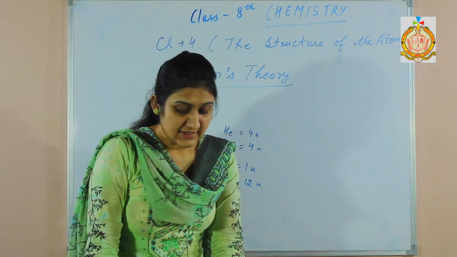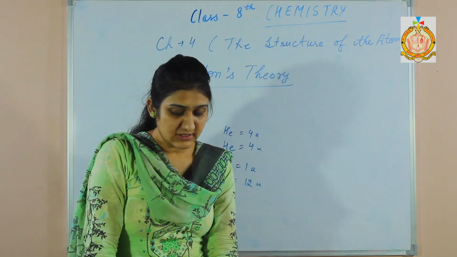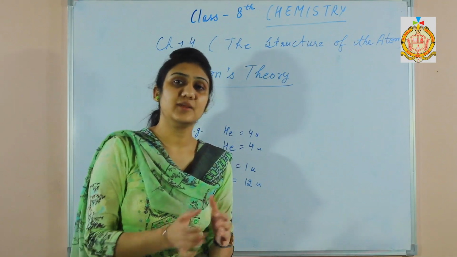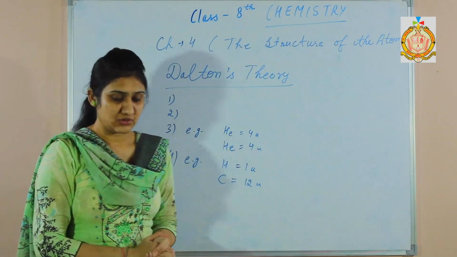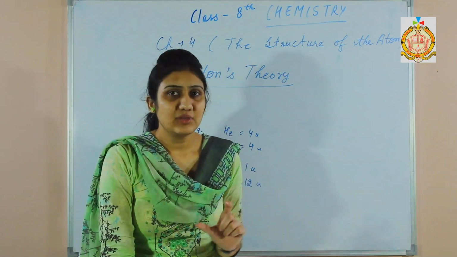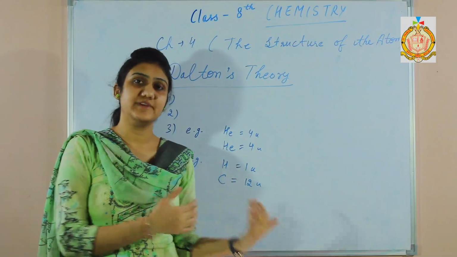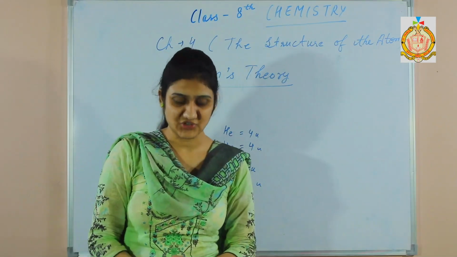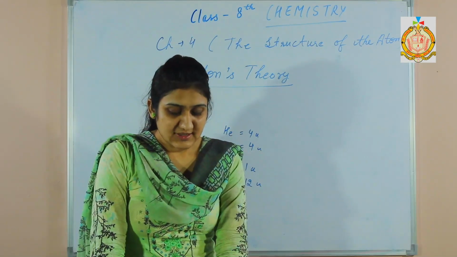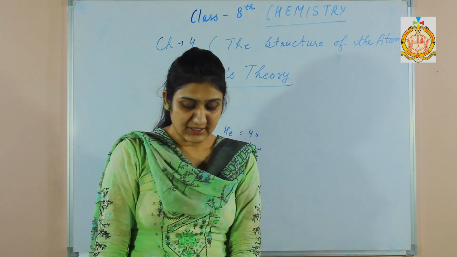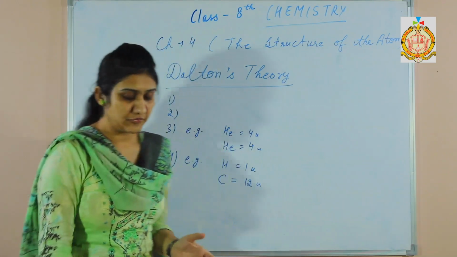Next one is it is the atoms of an element that take part in a chemical reaction. So what takes part in a chemical reaction? The atoms take part in chemical reactions. Sixth point is the atoms of elements combine in a simple whole number ratio to form compounds.